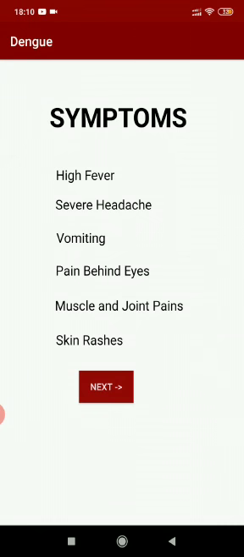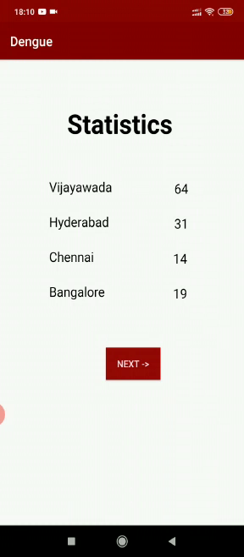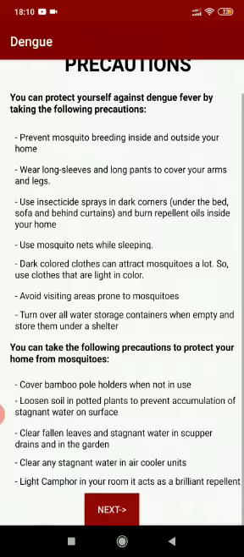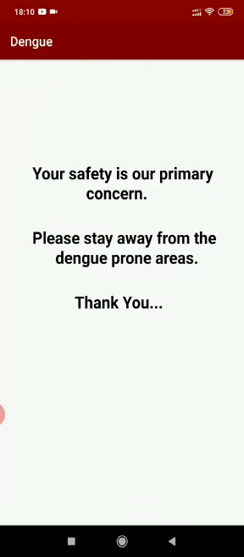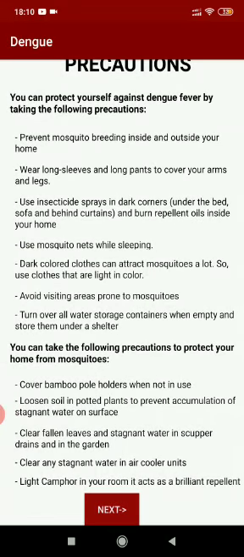And moving on to the third category of users who is seeking information about dengue. So initially we'll give him the symptoms and then the statistics of number of cases registered, as you can see here. Then comes the precautions, and there it ends. So finally, with this application, we aim at fulfilling the user requirements and help to identify the dengue prone areas so that people in those localities can take extra precautions because there is a dengue outbreak nearby.